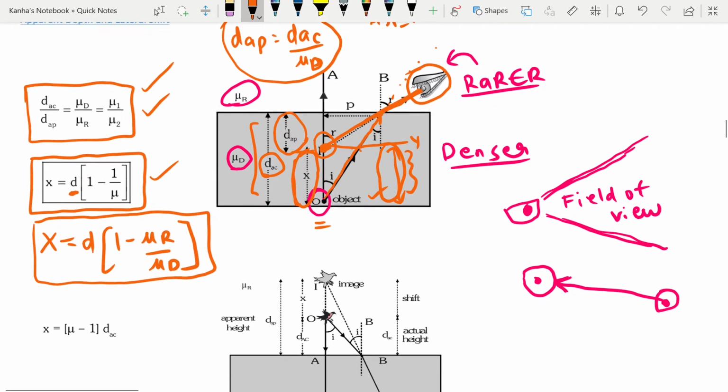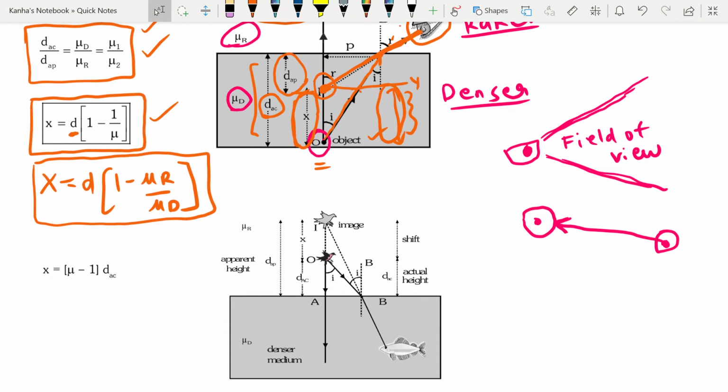Before that, let's consider the second case, which is when the object is in a rarer medium and we are trying to see it from a denser medium. What happens here? Your eye is here. A ray from here reaches the point B and it moves towards the normal instead of going in this direction.